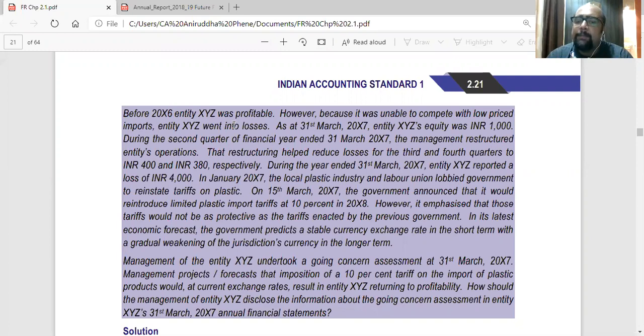That restructuring helped reduce losses for the third and fourth quarters to 400 and 380 respectively. So in the first and second quarters of 6-7, they incurred huge losses. They said that during the year, the entity reported a loss of 4,000. So in the first two quarters, they must have reported a maximum loss, and in the last two quarters, they reported a loss of 400 and 380.